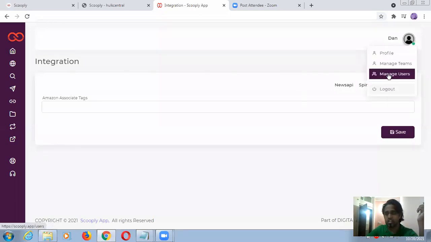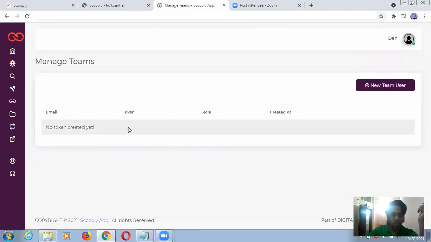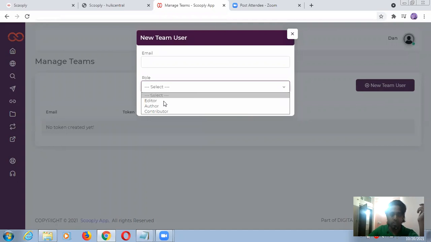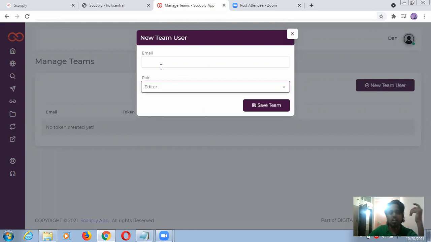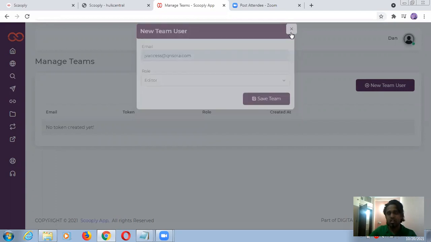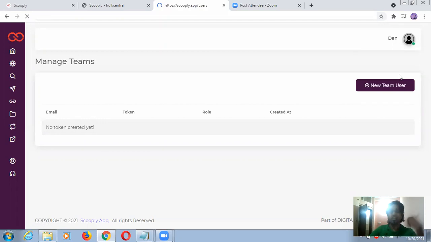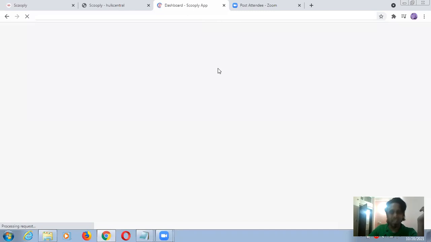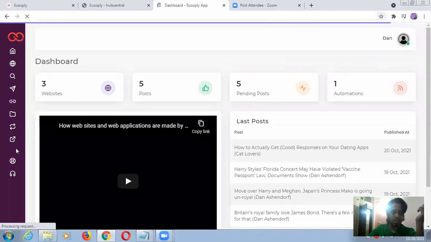You can also add some teams and users. Let me show you what is coming inside this. By email, you can add a new team user from here. Just put in the email and give that person a role, something like editor. Put in any email, for example this one, and save it. That's how you add your team, and you can manage users by giving them limited access. I'm going to go back home because this is not completed yet. When it is launched, each and everything will be done.